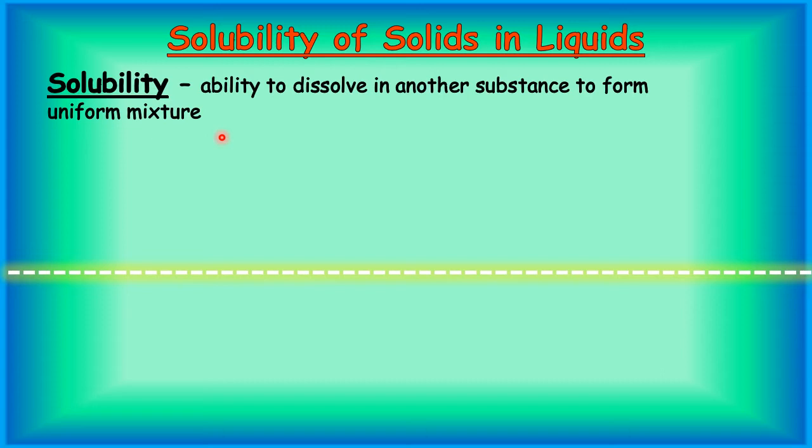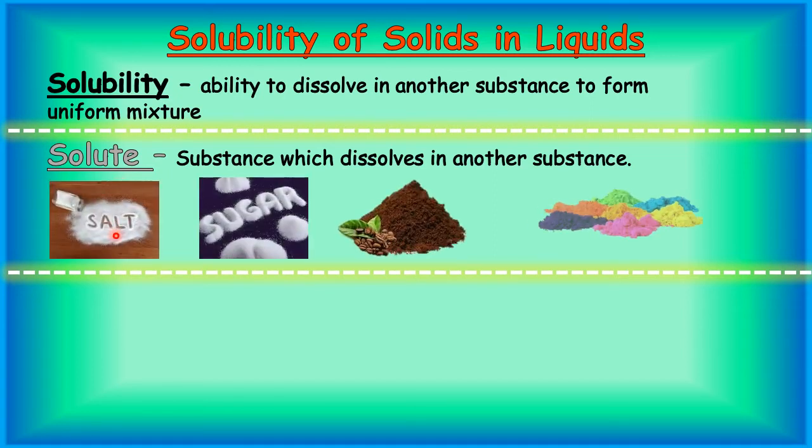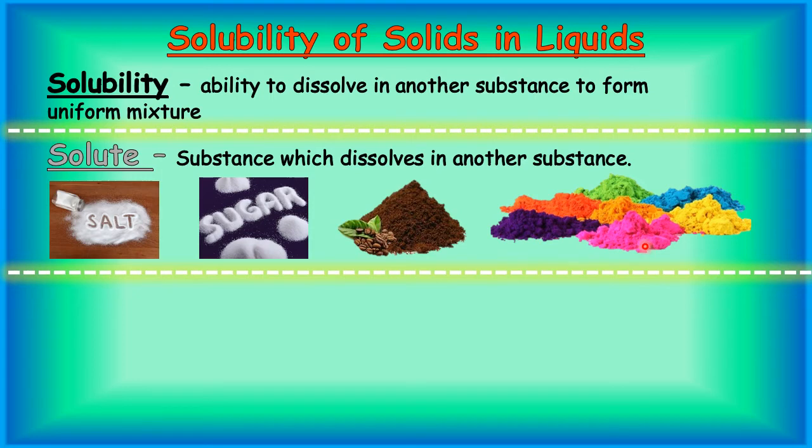And to understand solubility, now see, there is a solute. What is a solute, children? A substance which dissolves in another. What is the other substance here? The other substance is liquid here. So a solid that dissolves in liquid easily is known as solute. Let's see examples of solute: salt, sugar, coffee powder, and the different color powders that we use in the Holi festival.